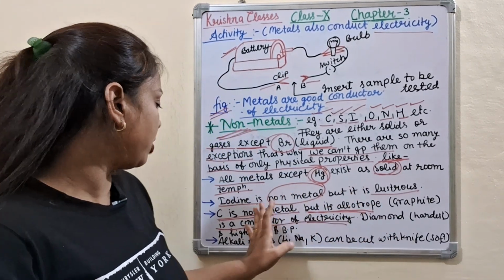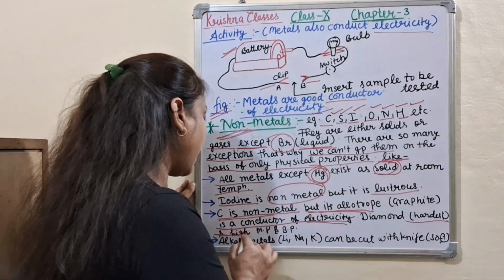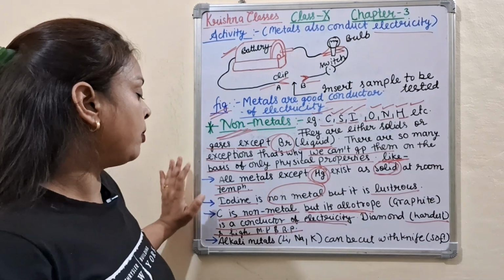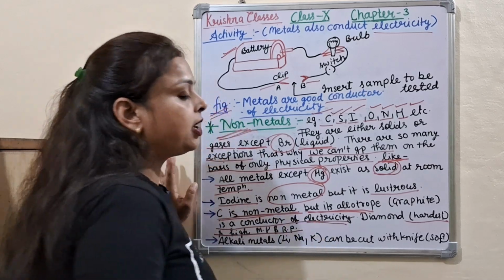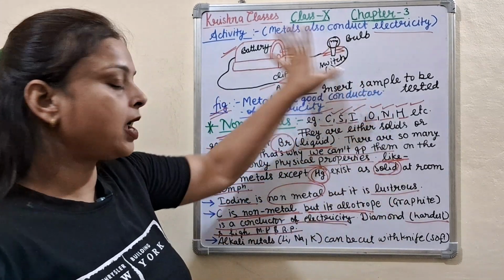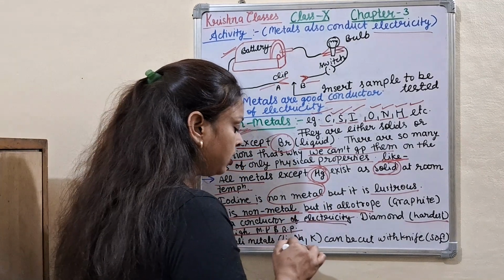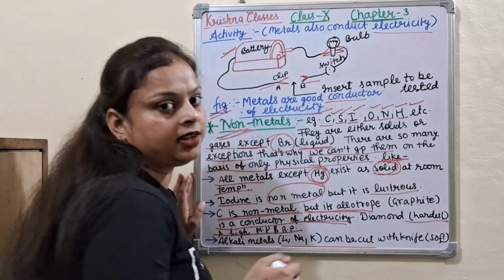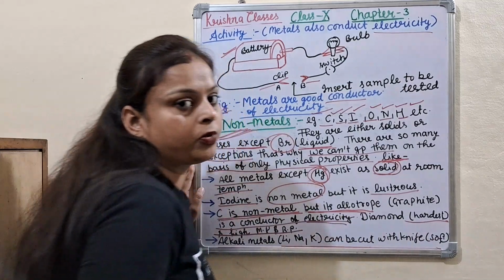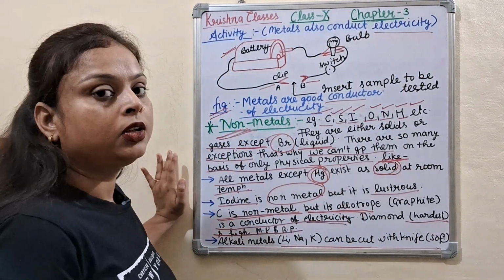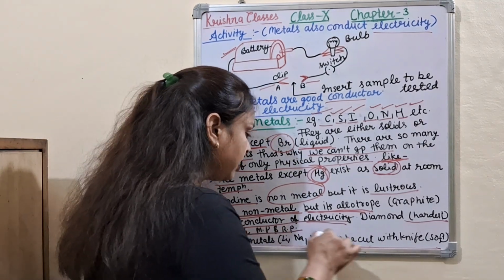Diamond is also an allotrope of carbon, the hardest material, and it has high MP and BP, meaning a high melting and boiling point like a metal. So these are the exceptions. Alkali metals like lithium, sodium and potassium can be cut easily with a knife. They are so soft, but they are metals, which should be hard. These are the exceptions.